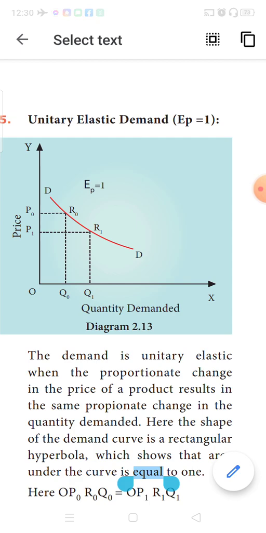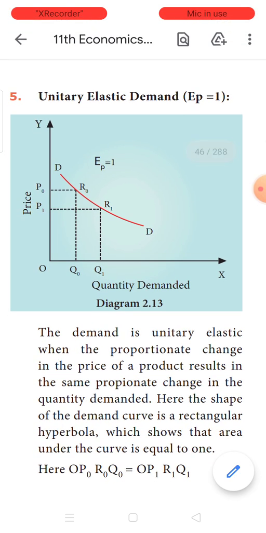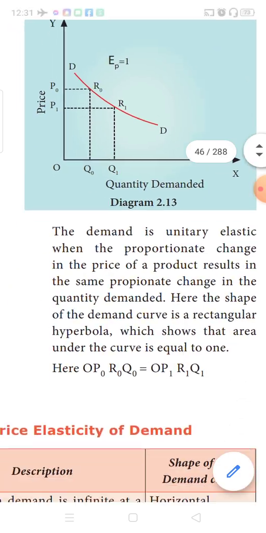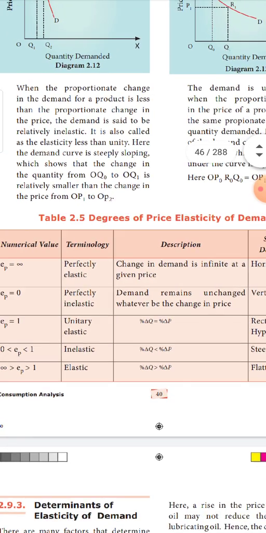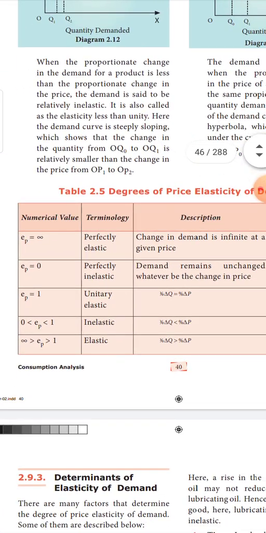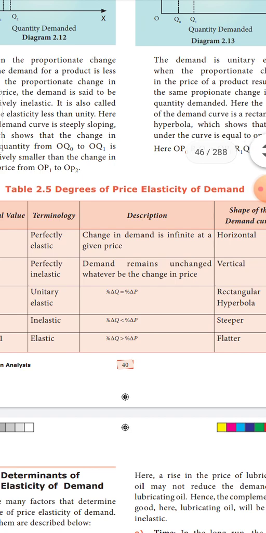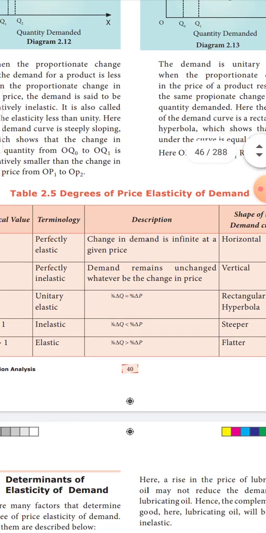In this case, the demand curve will be almost like a rectangular hyperbola. Next, here you have a small description table where the different numerical values of elasticity are given, and how we represent these terminologies. If EP is infinity, you call it perfectly elastic. The change in demand is infinite for a given price. What is the nature of the curve? It is horizontal to the x-axis.